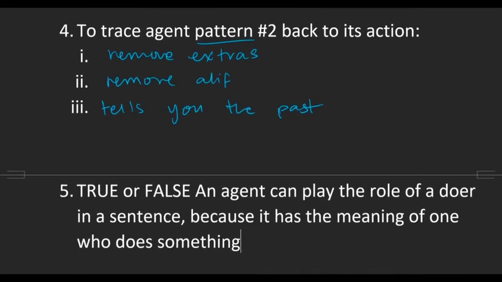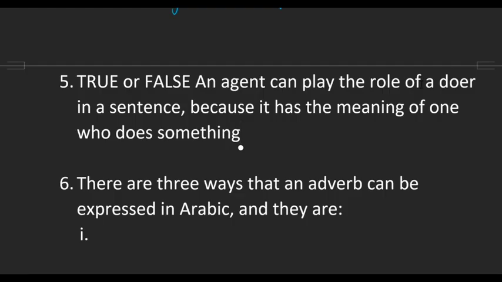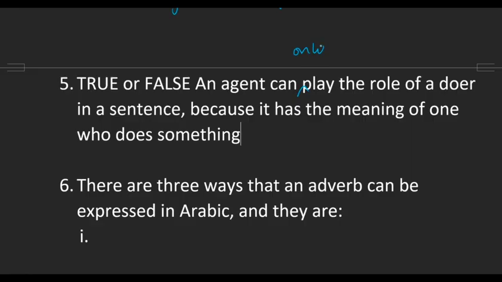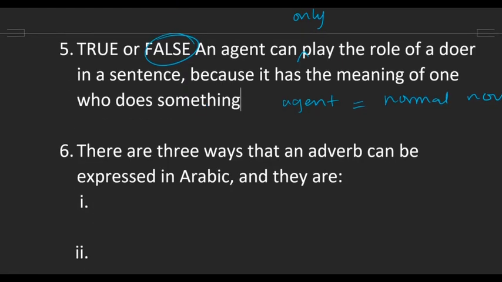Okay, true or false? An agent can only play the role of a doer in a sentence because it has the meaning of someone who does something. False, because an agent is a normal noun and it can play the role of any normal noun. Remember, an agent does mean one who does something, but that's on the word level. It tells us how to translate the word, not its role in the sentence. Like a writer is someone who writes, but it doesn't tell you anything about the role in the sentence.